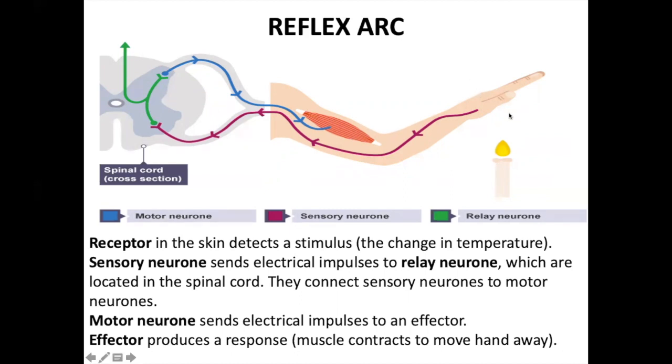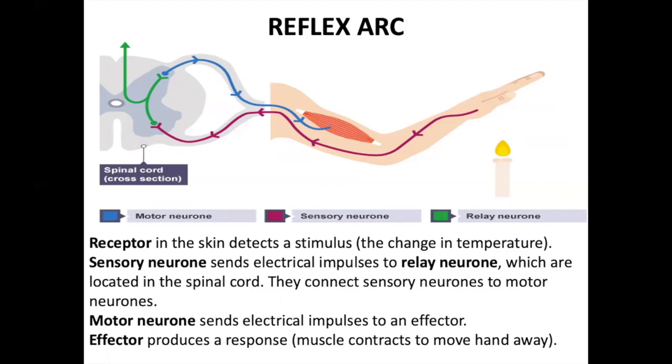The person has unknowingly kept his hand on some hot surface. So what happens? Immediately the message will go from the sensory nerve to the spinal cord, back to the effector, that is a muscle, and the person will remove the hand from the hot object.